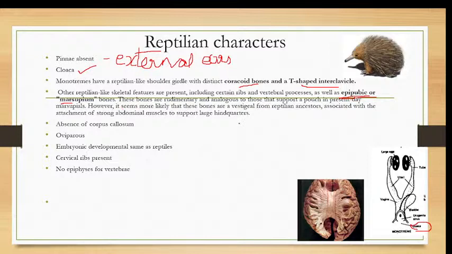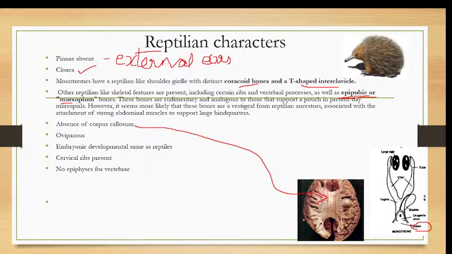Then they don't have a corpus callosum. See, this is a corpus callosum. Corpus callosum is a thick band of tissue which is innervated with nerves, and this thick band of tissue helps in holding the two cerebral hemispheres together. It is a unique character of mammals. So in prototherians, corpus callosum is absent.